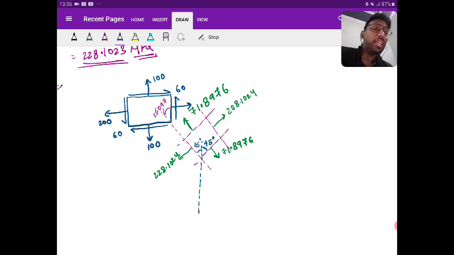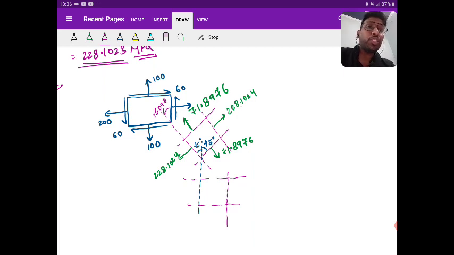Can anyone tell me what this plane is? It is nothing but the maximum shear plane. Yes or no? Is it clear?